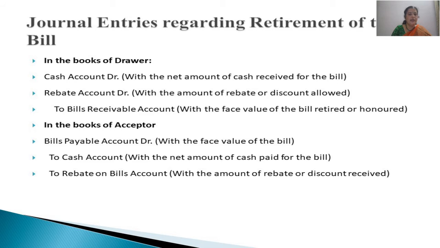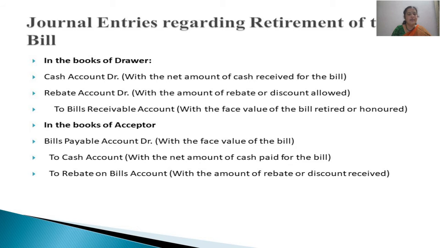Cash account debited to bills receivable account. We are receiving cash, the bill is going out. But the second account which is debited is rebate account. Rebate means discount. And this rebate account is being debited, the reason being, it's a kind of loss for the drawer.